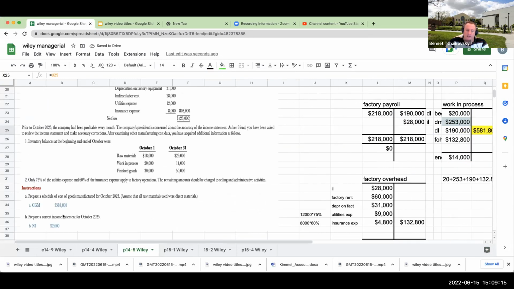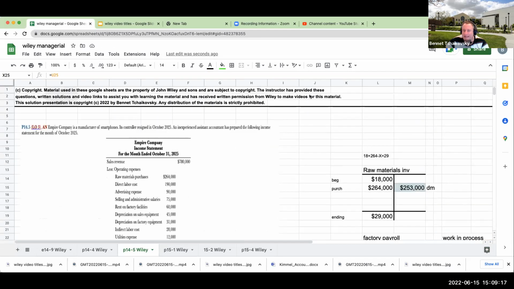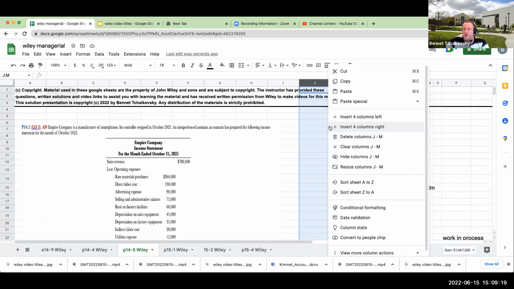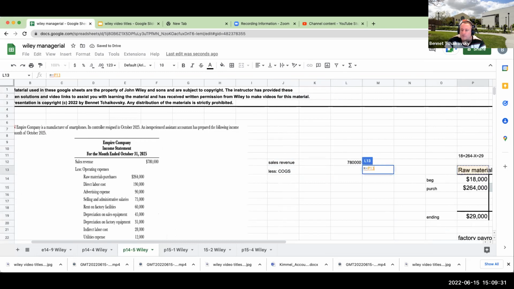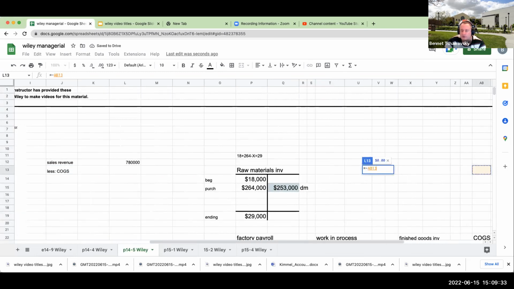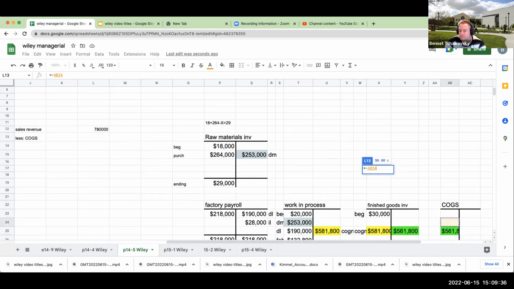So now this is asking us to prepare a corrected income statement. Let's go ahead and do that now. We're going to have sales revenue. Our sales revenue was 780,000 less our cost of goods sold, which we just computed to be 561.8.